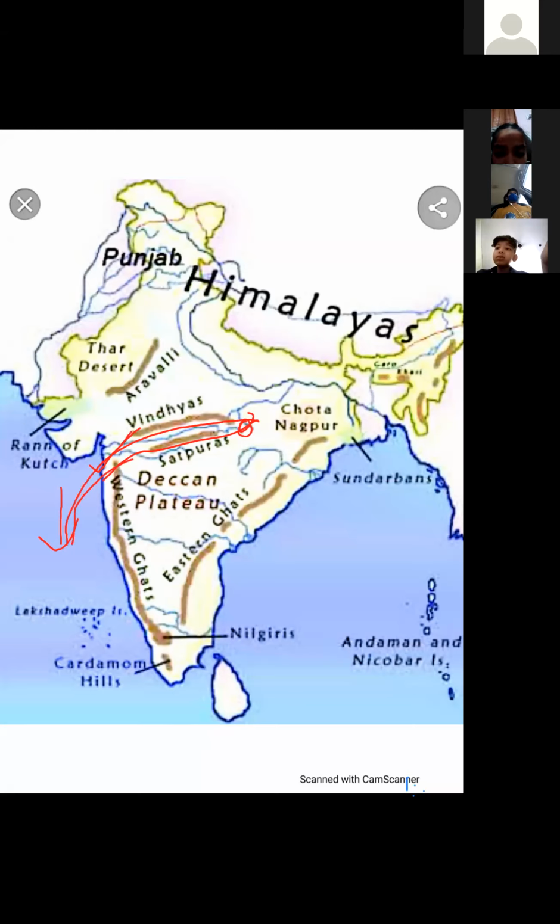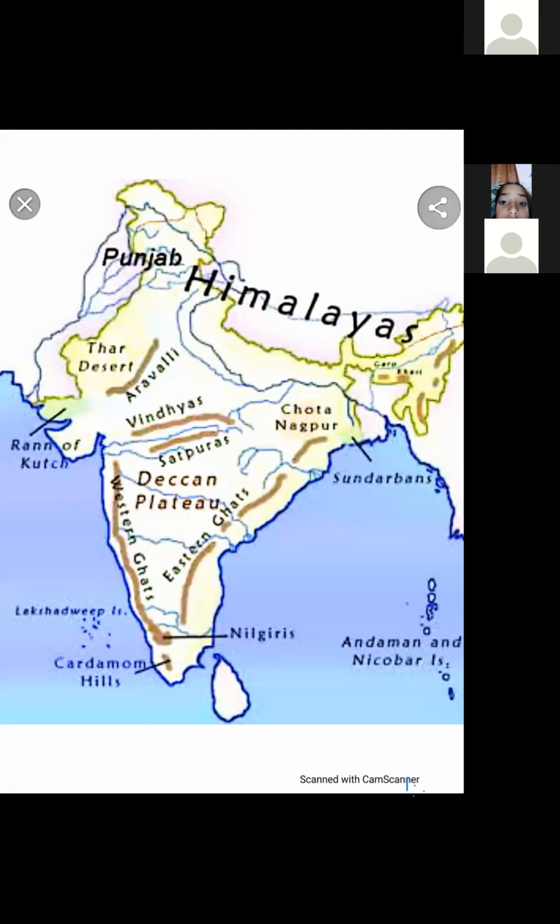And next rivers, the other rivers, Chambal, Betwa, Son. Here they are, these rivers. And these rivers join the Ganga and Yamuna rivers. Chambal, Betwa and Son rivers join the Ganga and Yamuna rivers.